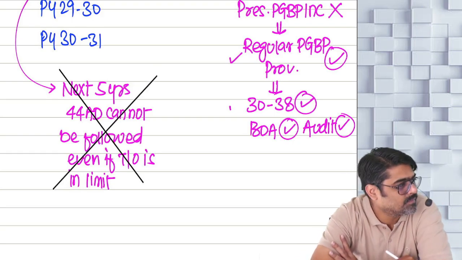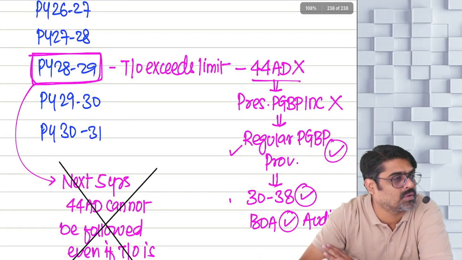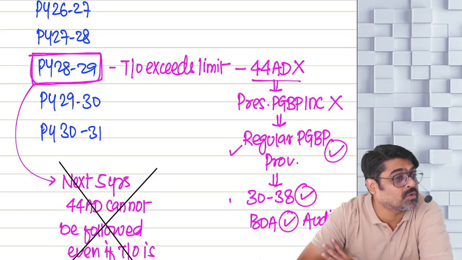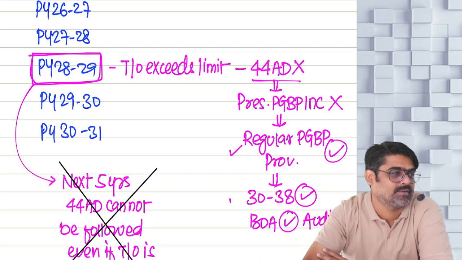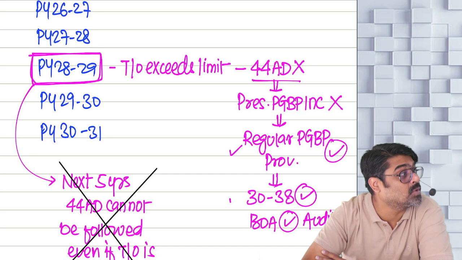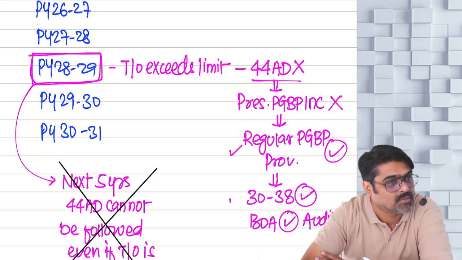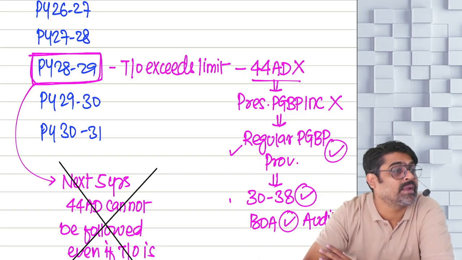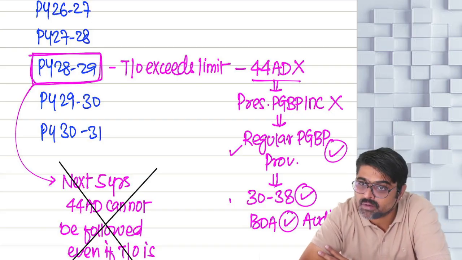Why not? Because you are not coming out on your own. You wanted to follow, but you cannot follow. Why? Because your turnover exceeded the limit. So we will not stop you from coming to 44AD again within the next 5 years. Possible, no? Within the next 5 years, again your turnover will be within the limits. Possible or not possible?